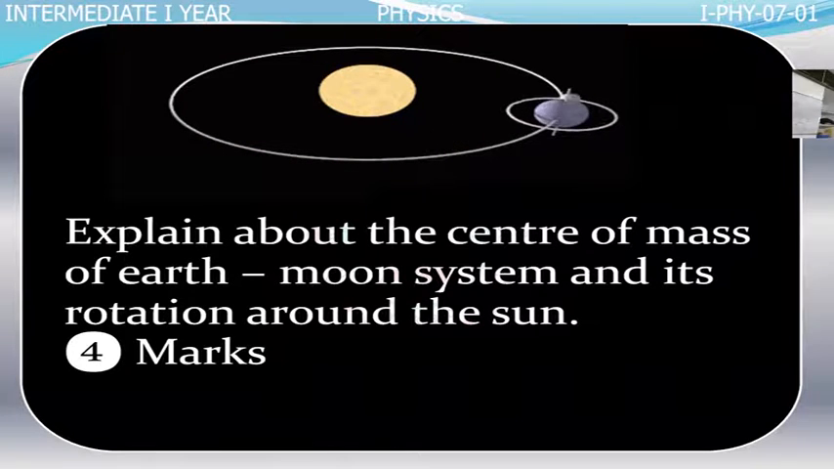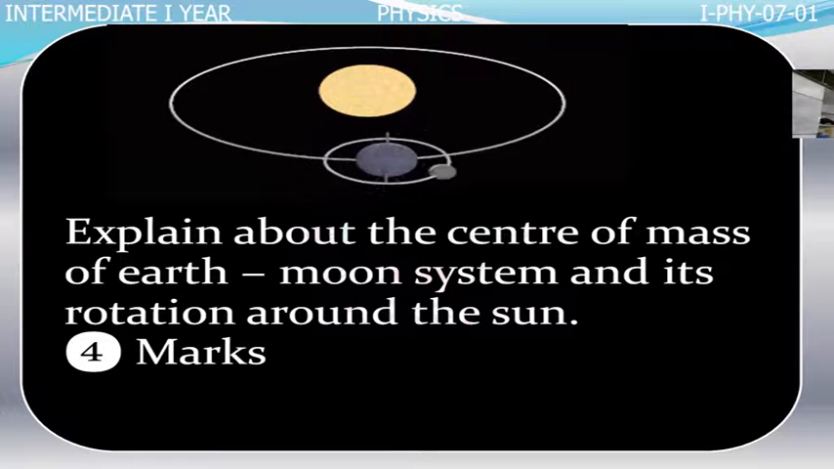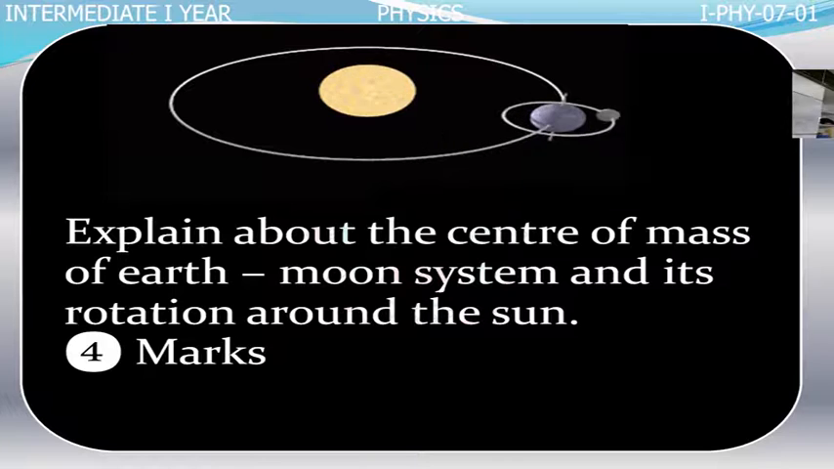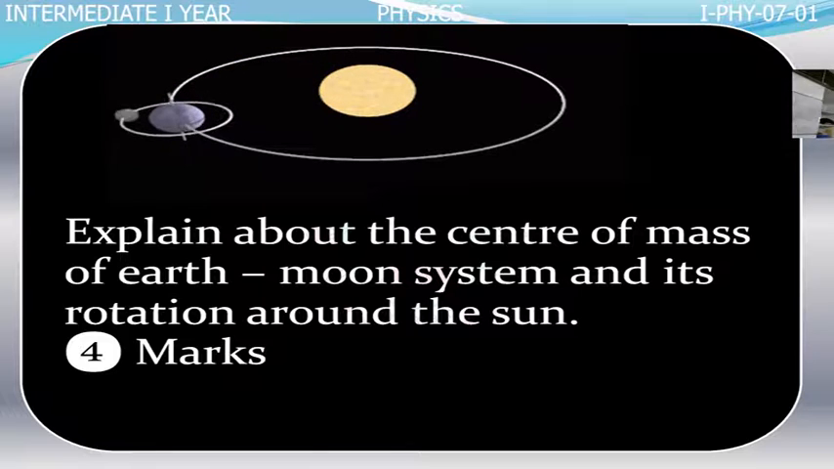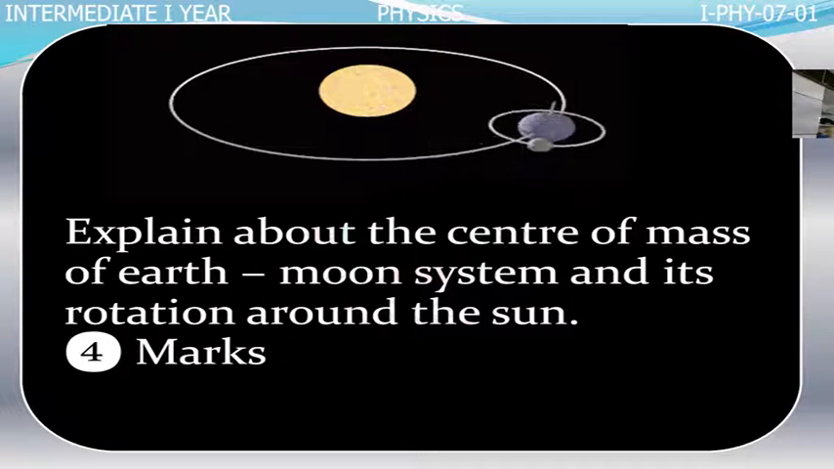But here, if you take mass, the mass of the earth is 80 times more than that of the moon. As a result, what will happen? Here the gravitational force of attraction between earth and the moon are internal forces. Now the center of mass of earth and the moon system lies inside the earth only. Why? Because the mass of earth is more. So center of mass is always shifted to heavier mass.